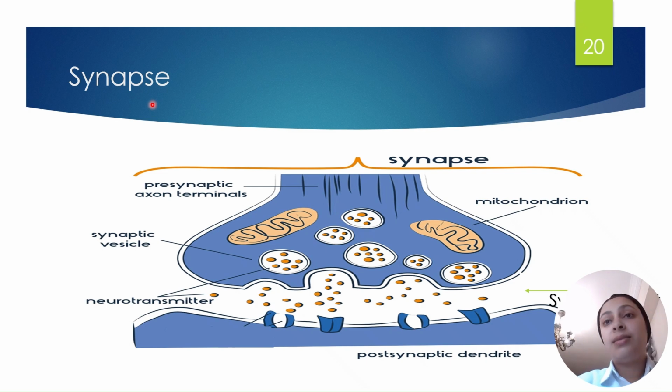So in this session, we learned about the nervous system. We talked about the structure and the different parts of the nervous system, the central and the peripheral nervous system. We talked about the reflexes and the reflex arc, which is the pathway of the stimulus through the reflex action. We also talked about a structure called synapse, which is very important, the space between two neurons, responsible for the transmission of the electrical impulse from one neuron to the adjacent neuron. I hope this session is useful for you,